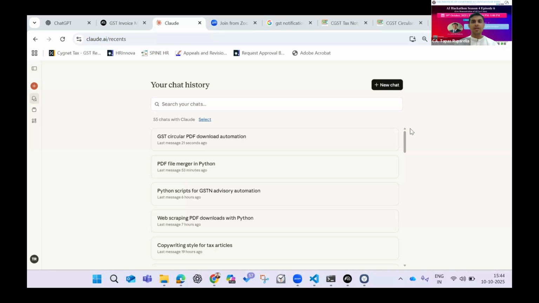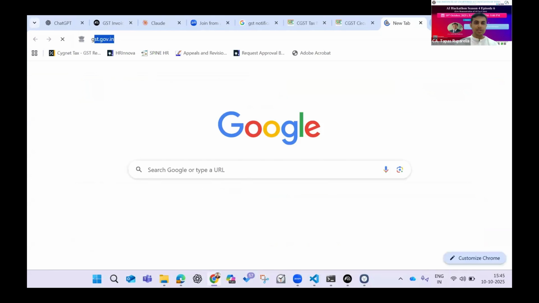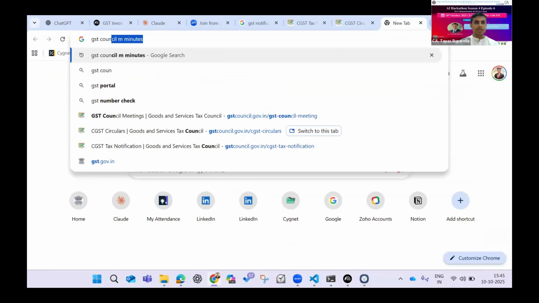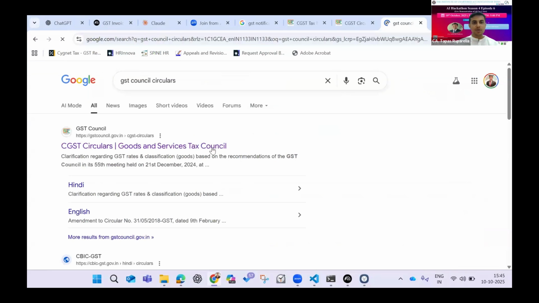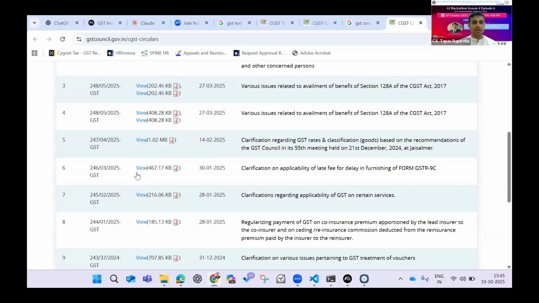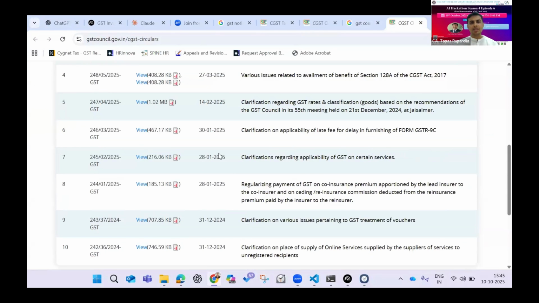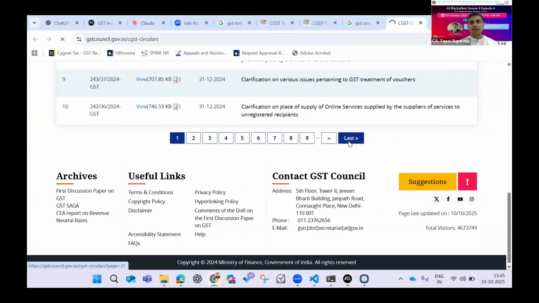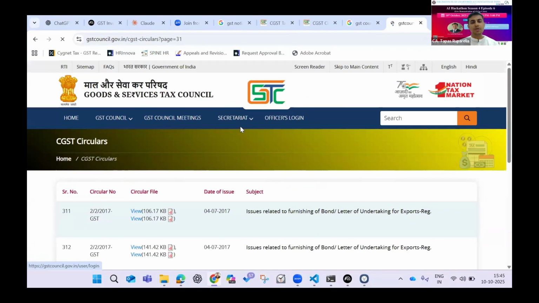So what I have done is we have our GST Council website. If you go to Google and say GST Council and then say circulars, it gives you a link to a page where all the GST related circulars have been hosted. The latest one, which has just come in, circular 251, has not yet been uploaded. But other than that, all the circulars are here. There are, I believe, 32 pages in total. The first page starts with 0, and the last page is 31. So there are 250 circulars that are available.